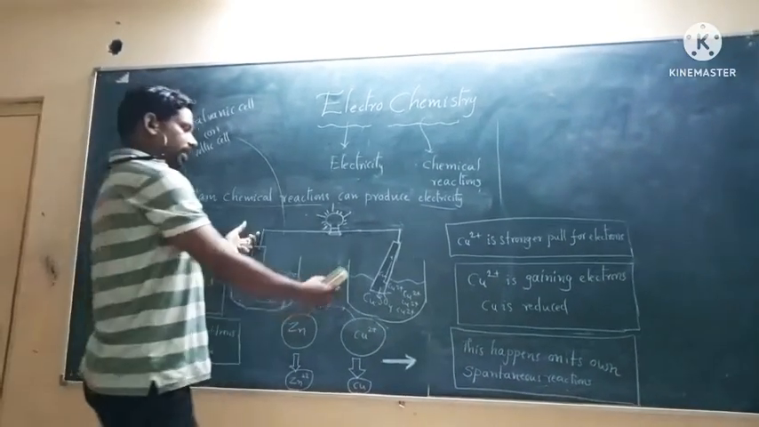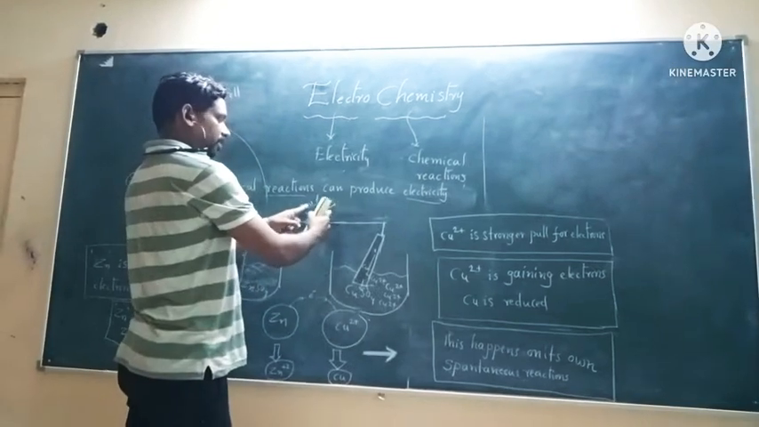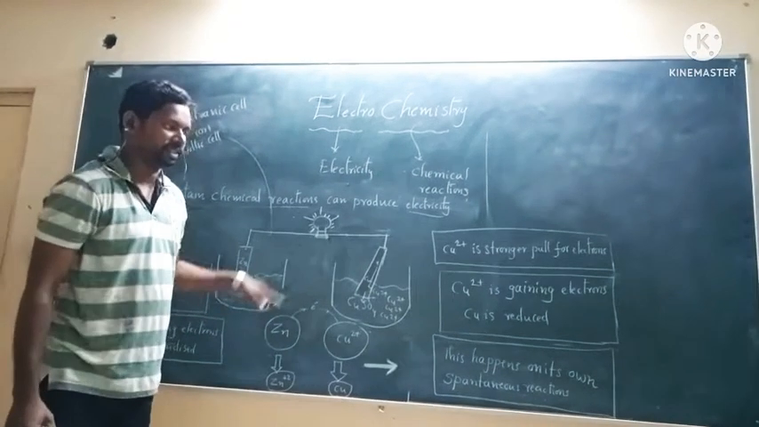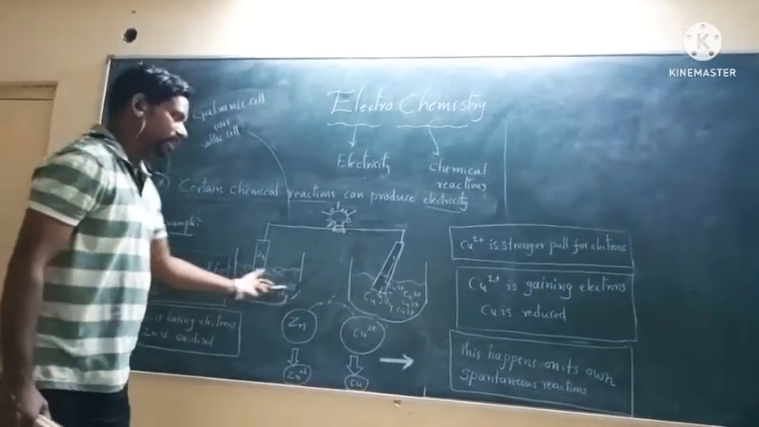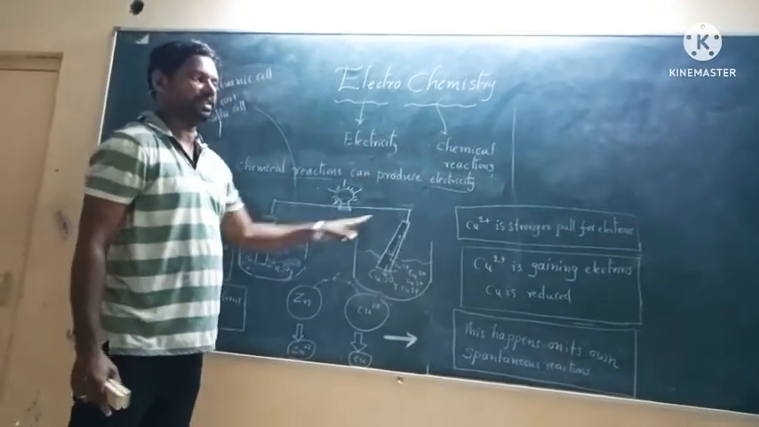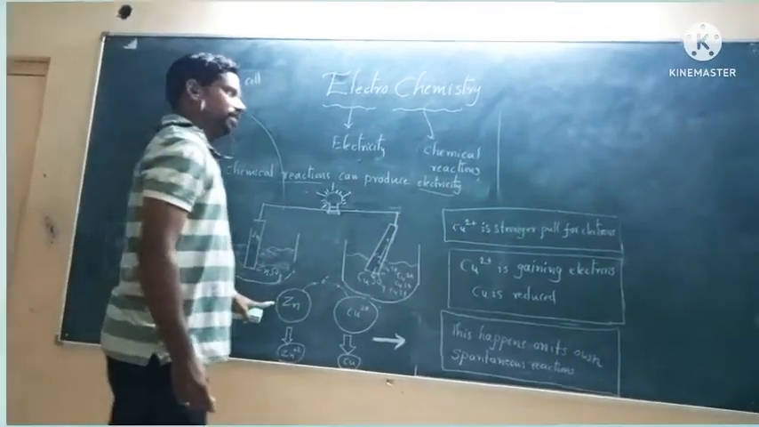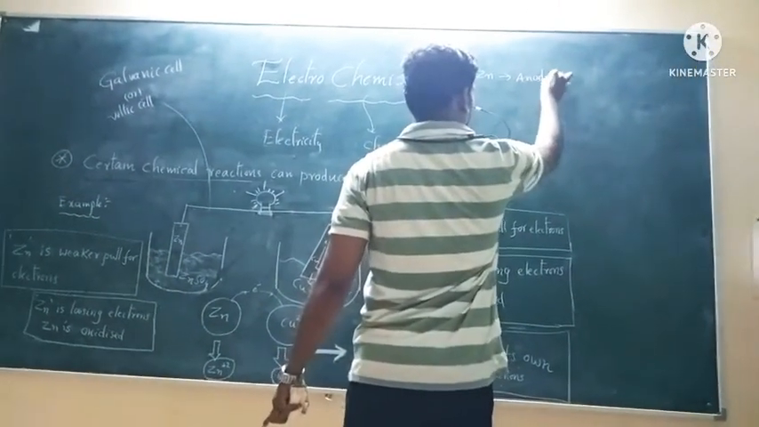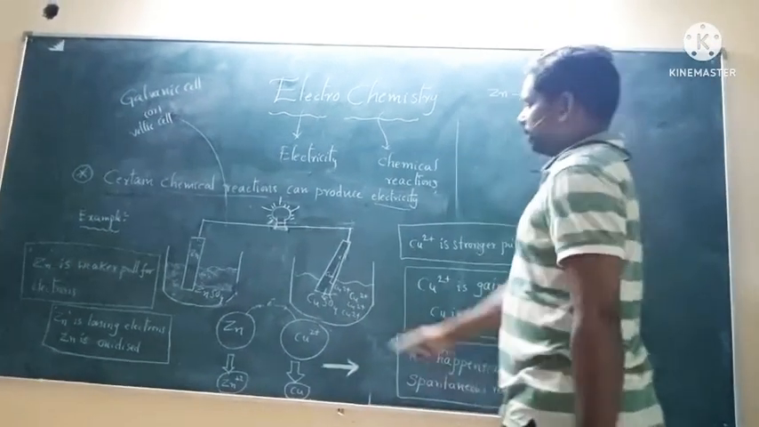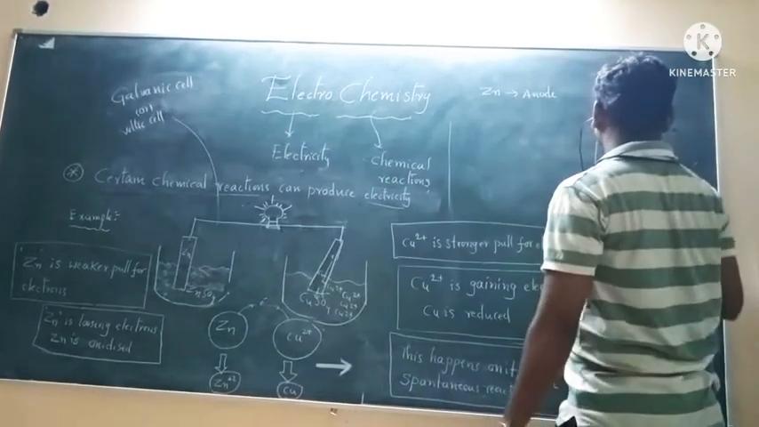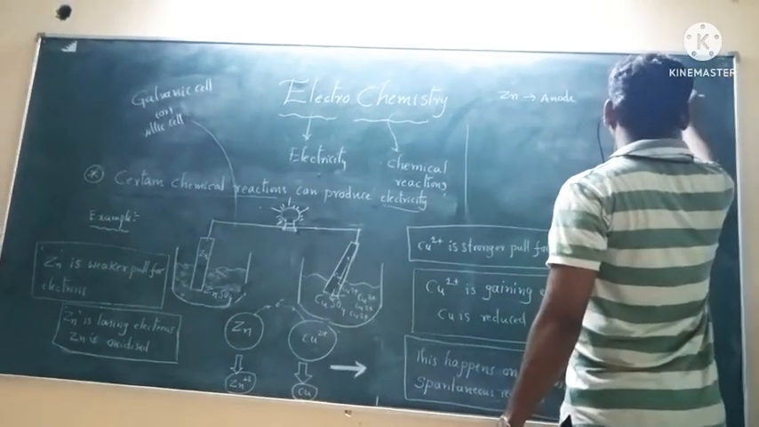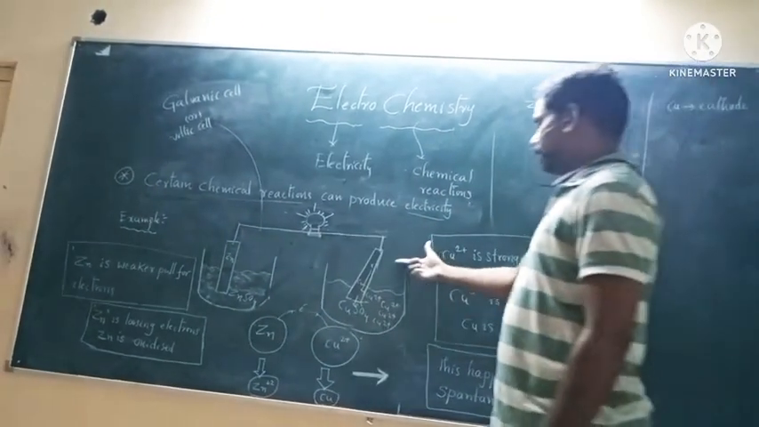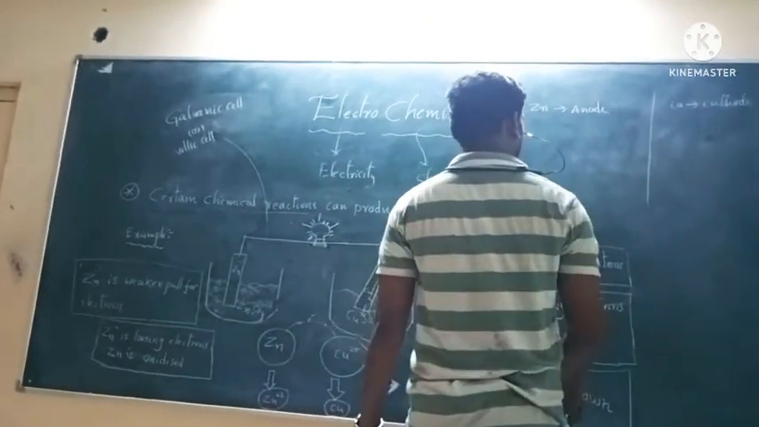So here, when a zinc rod and a copper rod are connected to a bulb, the bulb starts glowing, because zinc is losing electrons and copper is taking electrons. The reaction takes place spontaneously, so here the chemical reaction is giving electricity. This is one type. Zinc we call the anode, the electrode where oxidation takes place. Copper we call the cathode, the electrode where reduction takes place.